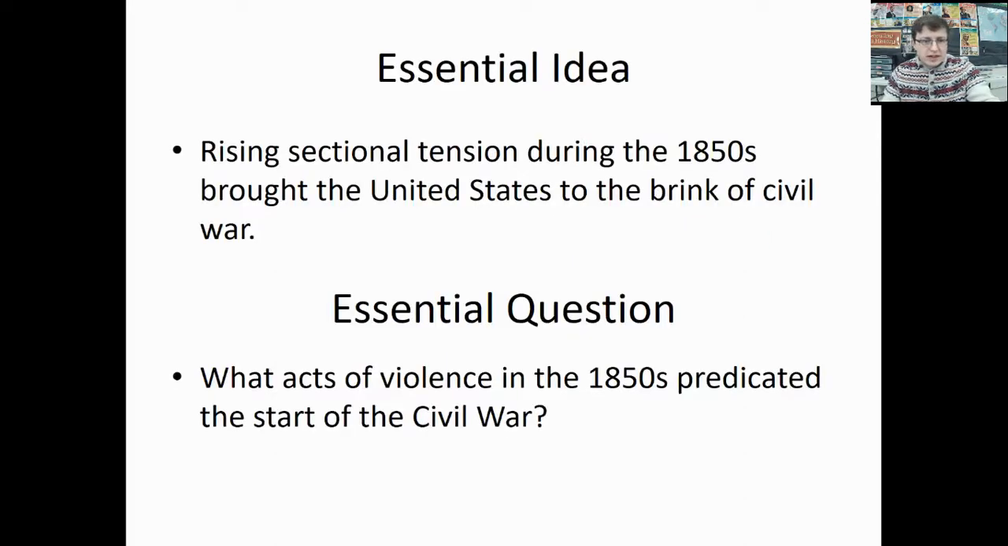For your essential idea, we're going to be talking about how sectionalism is going to rise during the 1850s and eventually bring us to the brink of the Civil War. For your essential question, you're going to be determining the acts of violence that will occur during the 1850s that will predict the start of fighting in that Civil War.